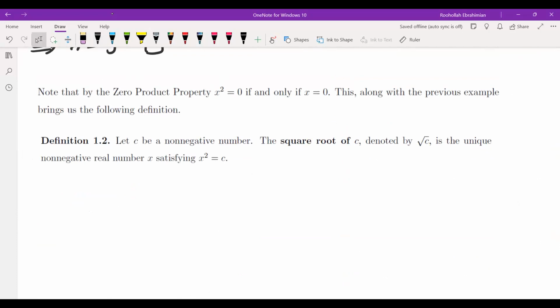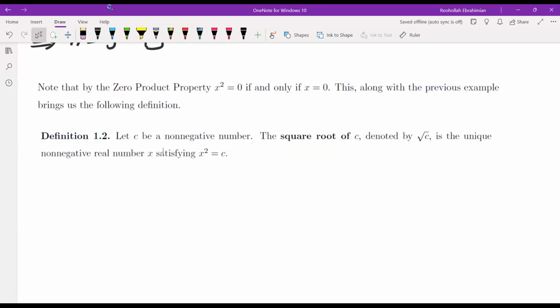Let c be a non-negative number. Instead of positive, I changed that to non-negative because it could be positive or 0. The square root of c, denoted by root c, is the unique non-negative real number x satisfying x squared equals c. So in the last portion of this video, we showed the existence of the square root. And this video was all about the completeness axiom.